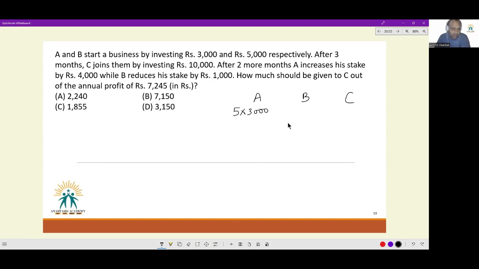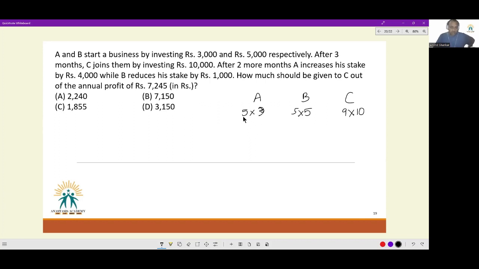Now see, because finally we will need ratios, carrying these 3 zeros is actually an unnecessary burden. So I'm saying for the first 5 months, he invested 3 rupees. And also B for the first 5 months invested 5 rupees. C came in after 3 months, so invested for 9 months, and he invested 10 rupees.